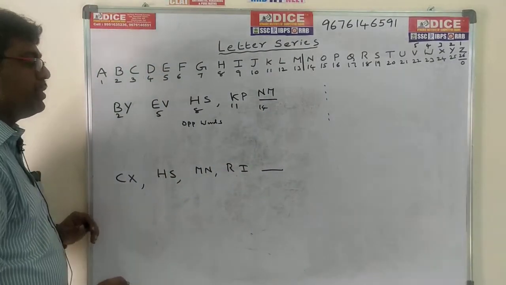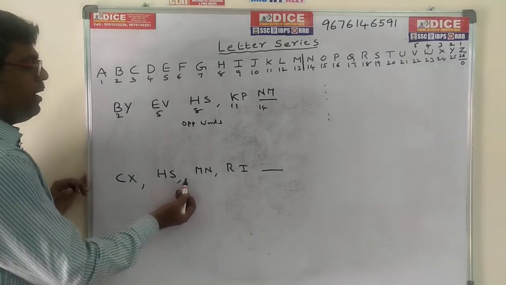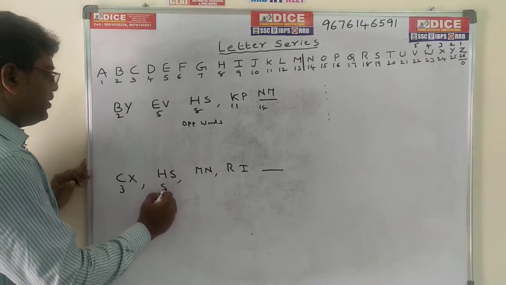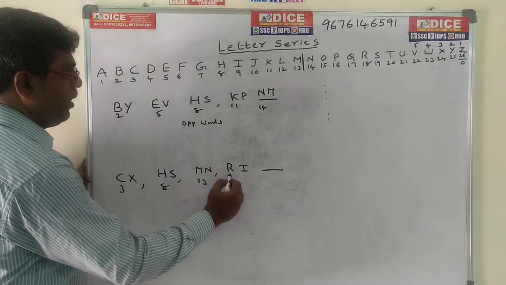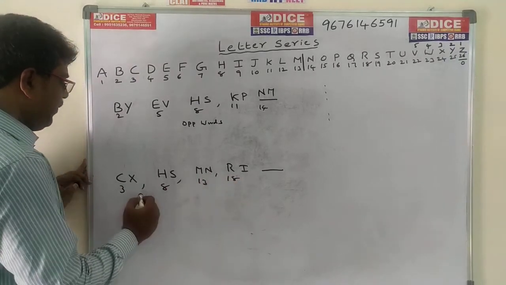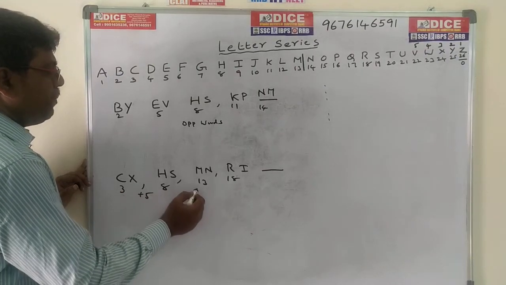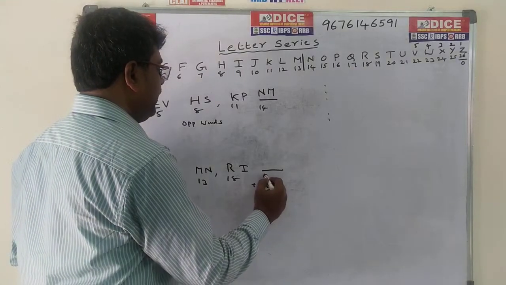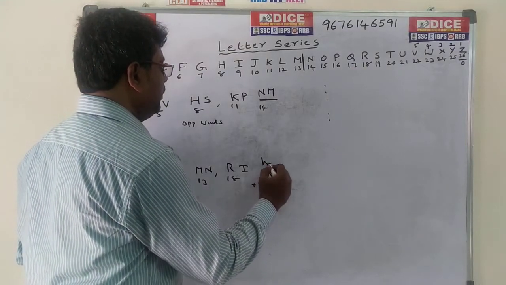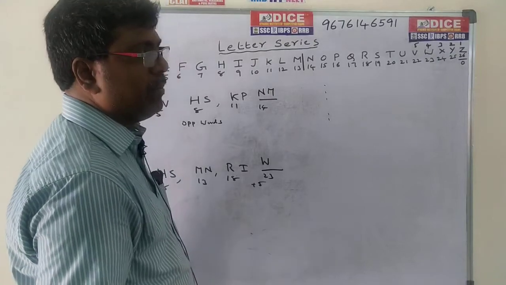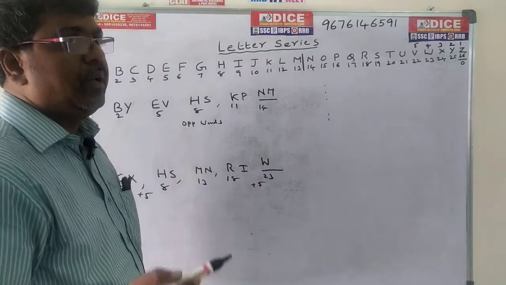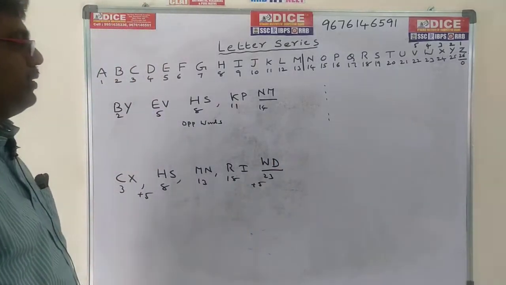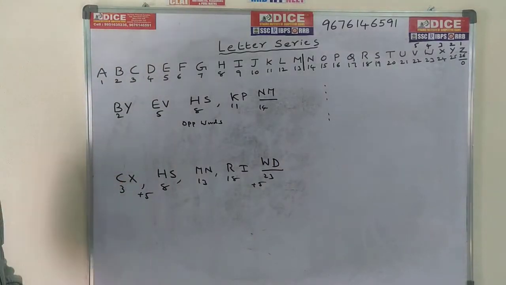This is also opposite words. Color CX, Hyderabad Secunderabad, MN and RI. We can take the first letters: C 3, H 8, M 13, R 18. The difference is plus 5. 18 plus 5 is 23. 23 means W. The code for W is D. So the required answer is D. These two problems are nothing but opposite words.